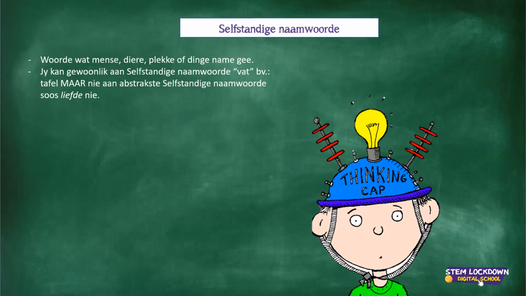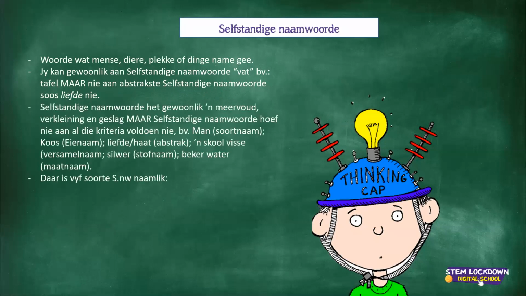In English, you can usually touch, as I said here with the light bulb, you can usually touch nouns. For instance, you can touch the light bulb, but you cannot touch an abstract selfstandige naamwoord, which is in English an abstract noun, soos liefde, love nie. You cannot touch love, but perhaps you can see it.